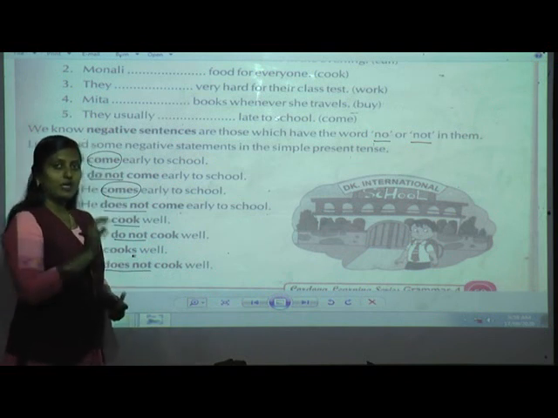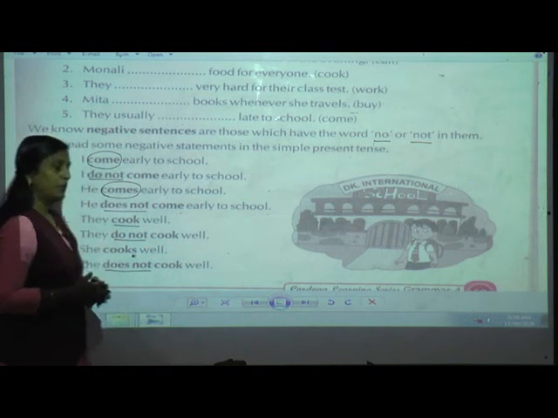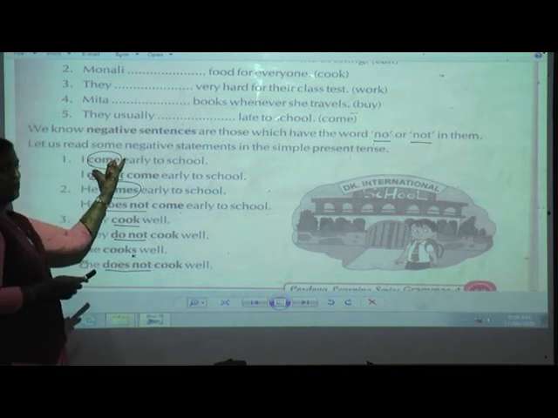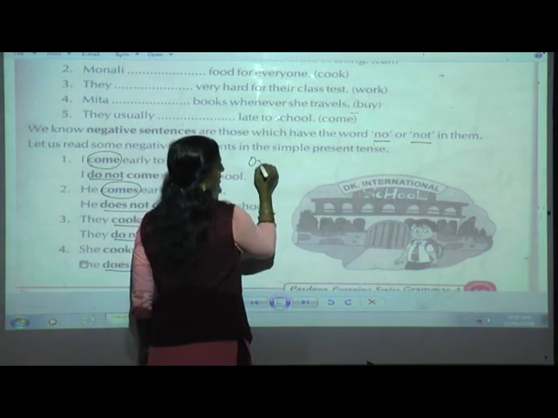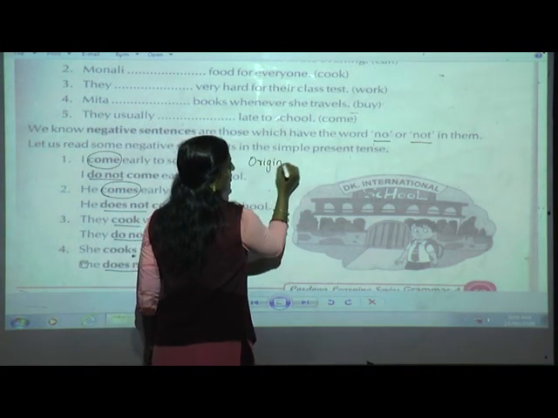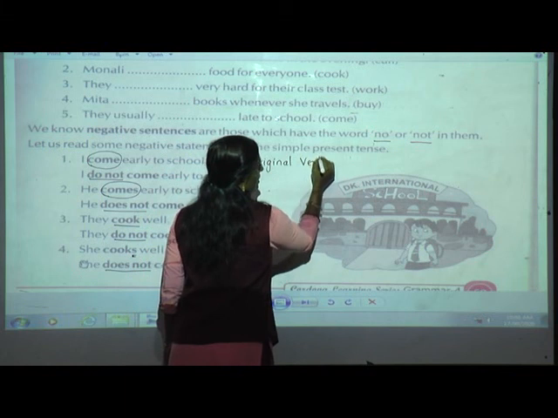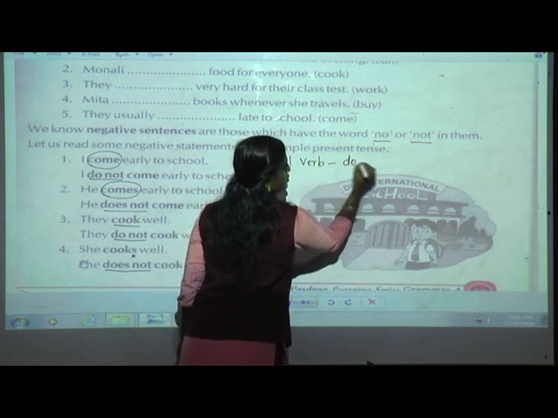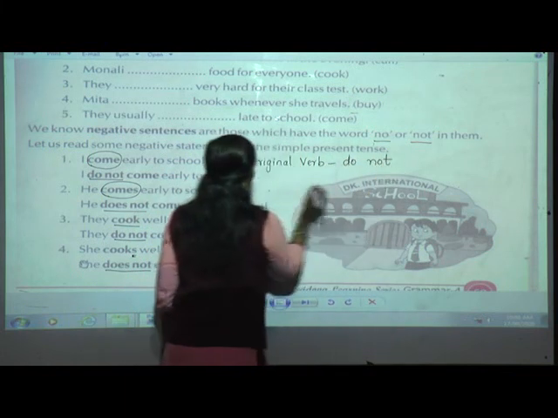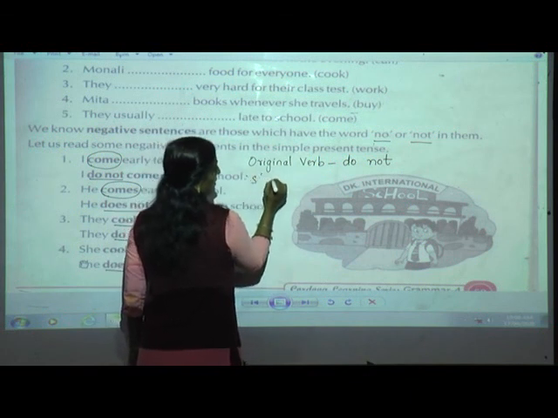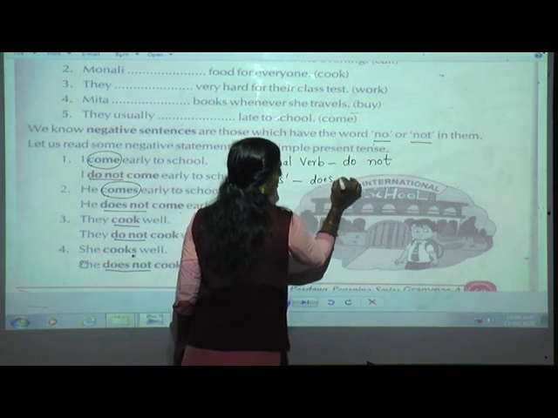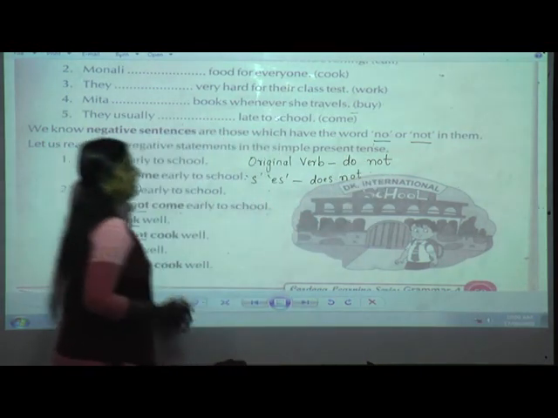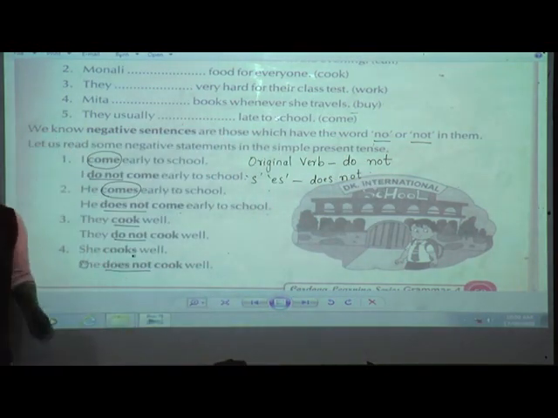Understood, students? Only this thing you have to keep in your mind. When the original form of the verb is there, that time you are going to use do not. Okay? And when s or es has been added, we are going to use does not. And one more thing is there. Here, what is there?